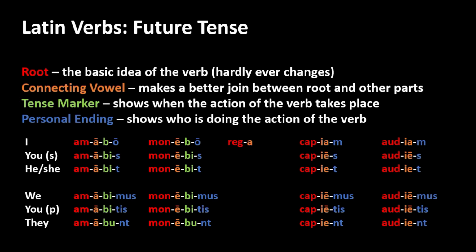This being done, let us turn to the last verb in our table, rego, or rego-type verbs, or third conjugation verbs. You have the root and you have the connecting vowel, and this is not the connecting vowel that you might expect, but it is a connecting vowel. To this, you add the personal ending directly. So regam, I rule. Reges,